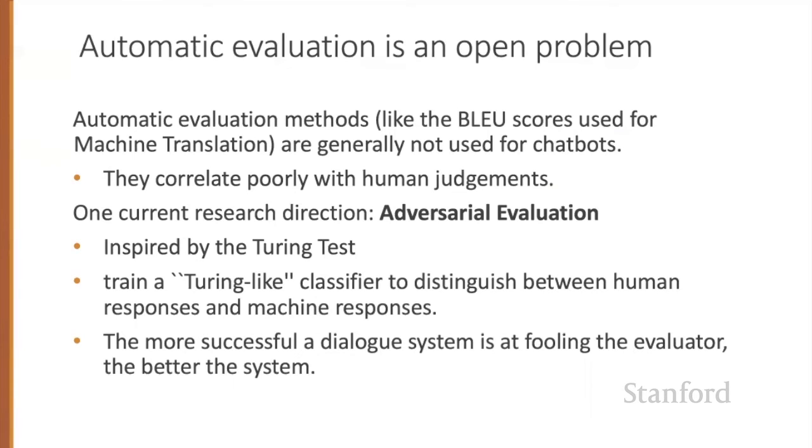One novel paradigm is called adversarial evaluation, inspired by the Turing test. The idea is to train a Turing-like evaluator classifier to distinguish between human-generated responses and machine-generated responses. The more successful a response generation system is at fooling the evaluator, the better the system.